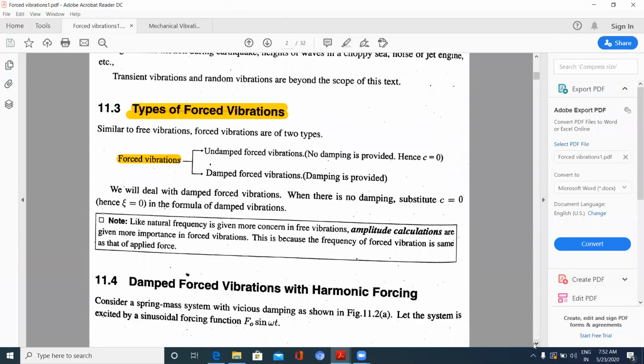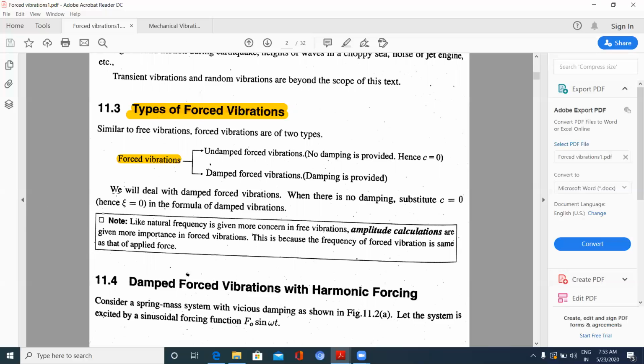Now, types of forced vibrations. Forced vibrations are of two types. One is undamped forced vibration, where damping is zero: no damping, no friction, external or internal friction taken as zero, that is C is zero. The other is damped forced vibration, where damping exists in the material or is provided by external forces. But undamped forced vibrations, that is when C is equal to zero, we practically won't come across.